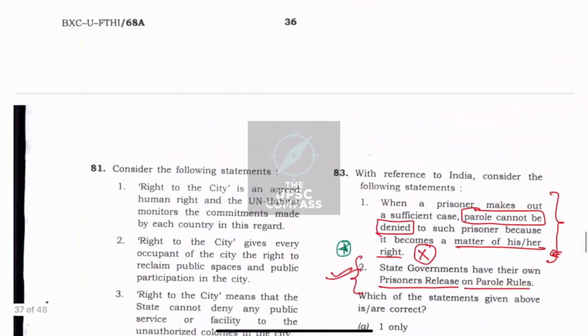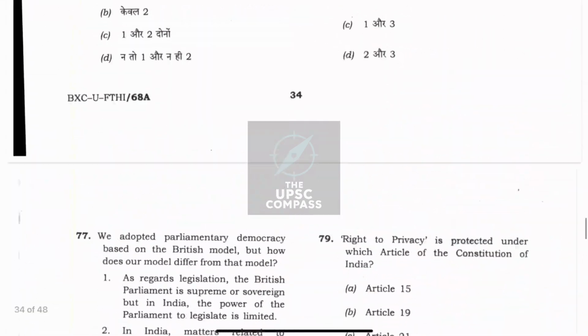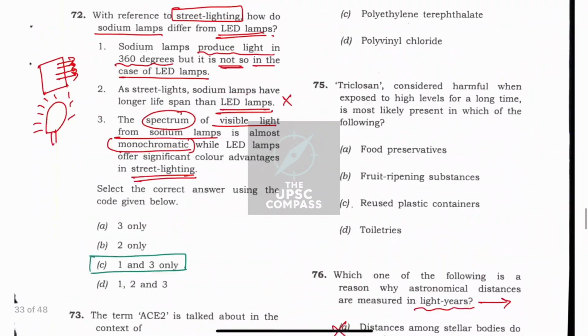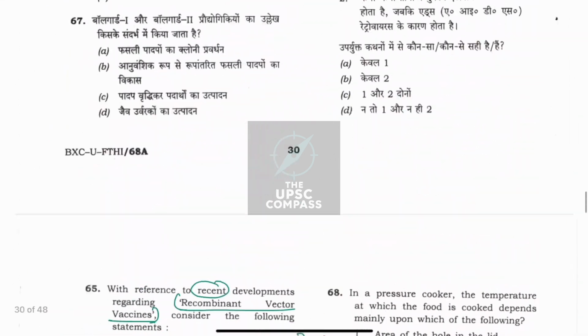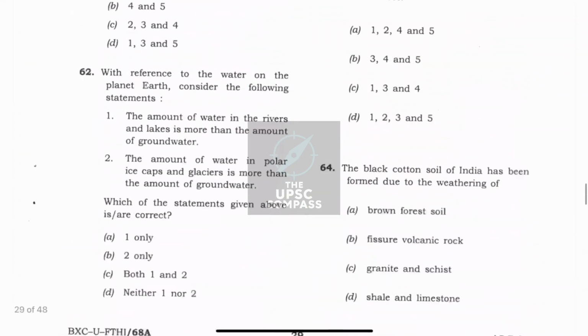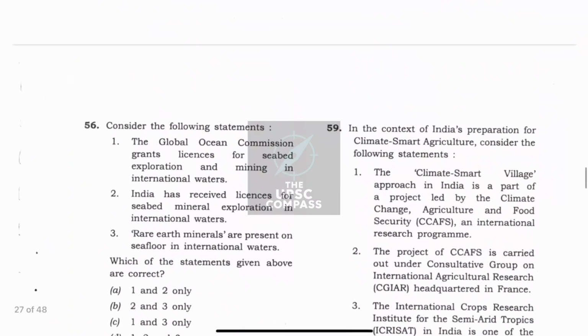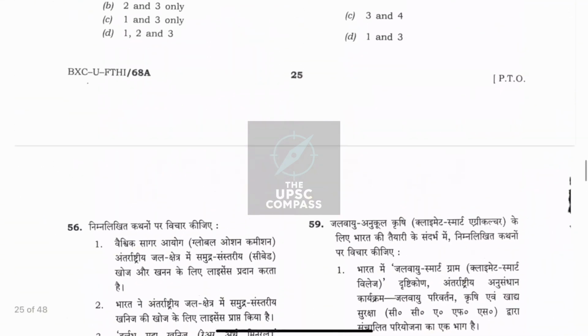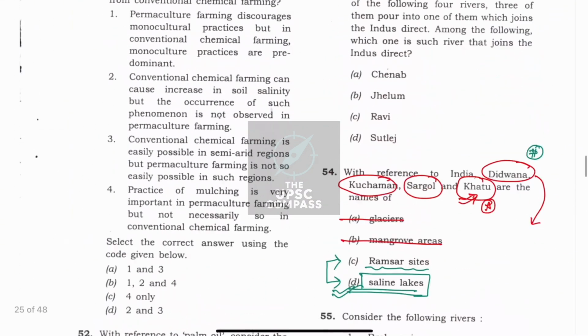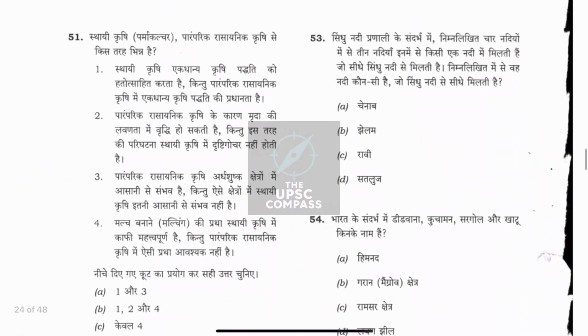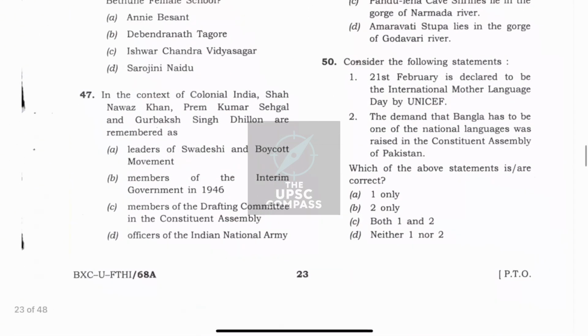Now we can go back and see one question, which was question number 50, because I want some exercise for you. Here, question number 50. 21st February is declared to be the International Mother Language Day by UNICEF.